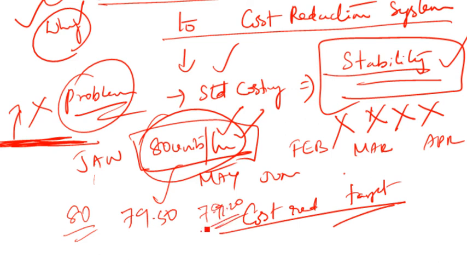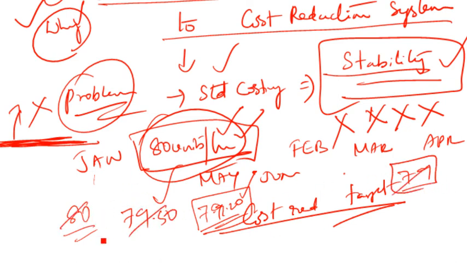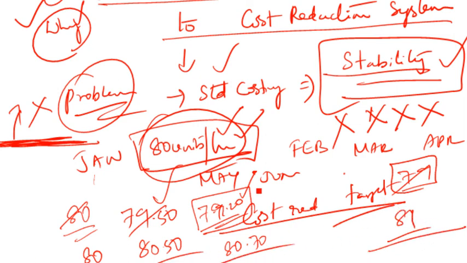Small minor changes. So maybe from the month of June my new standard will be 79.2, and then after 3 months maybe my new standard will be 70. Sorry, I'm talking about units per hour, so I have to increase it. Sorry guys. So from 80, let's say it's going to be 80.5. Let's say it's going to be 80.7. Let's say it's going to be 81. So an increase in efficiency is nothing but an increase in units. Okay, if it is efficiency percentage, then something like this. So it should increase actually.